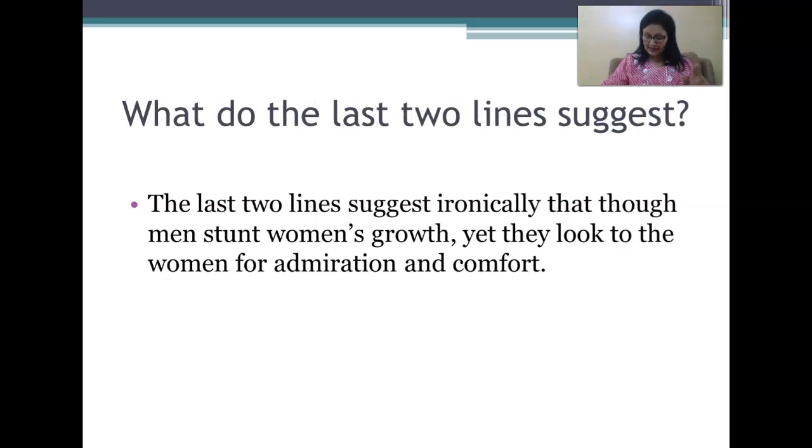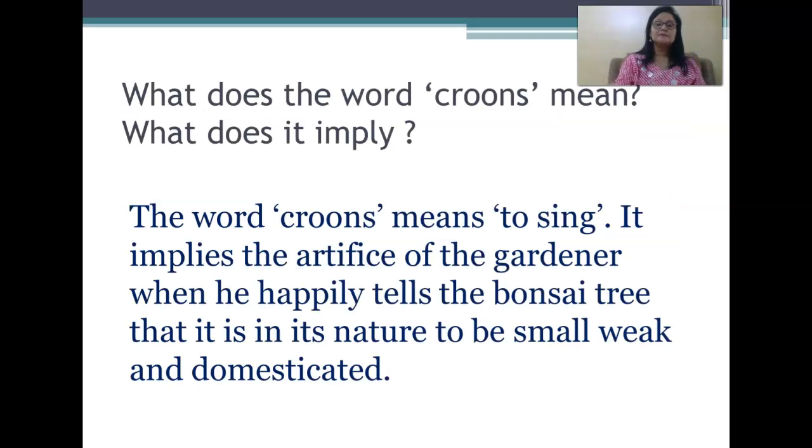What do the last two lines suggest? Now again, I believe this is the last question of this passage. No, there is one more question. Okay. So what do the last two lines suggest? The last two lines suggest ironically that though men stunt women's growth, yet they look to the women for admiration and comfort. Very important question, this one.